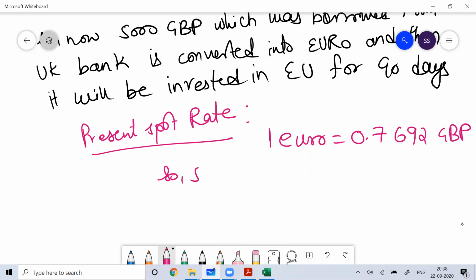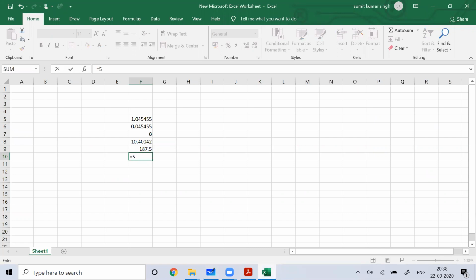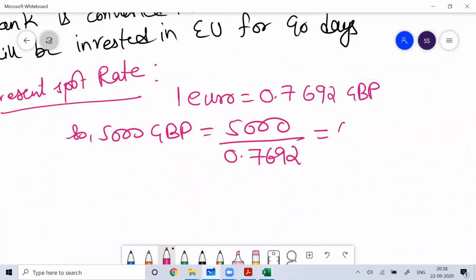So 5,000 GBP is equal to how much euro? That will be 5,000 divided by 0.7692. That is 6,500.26 euro.